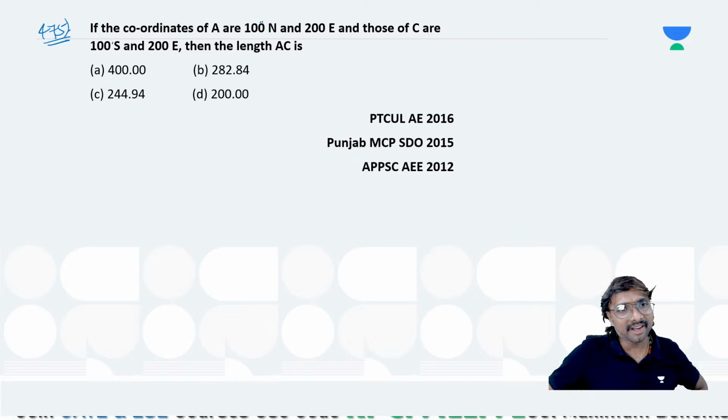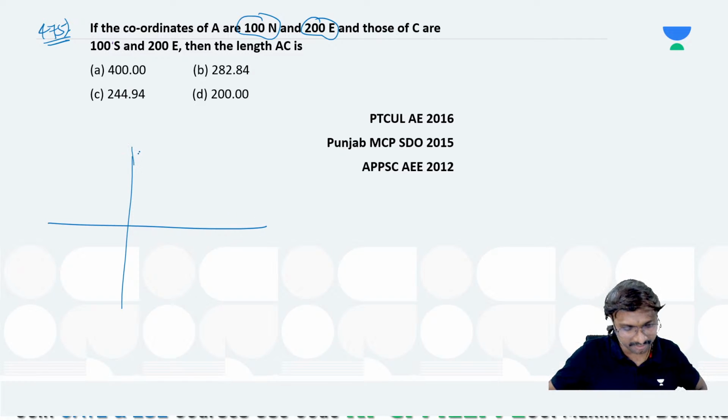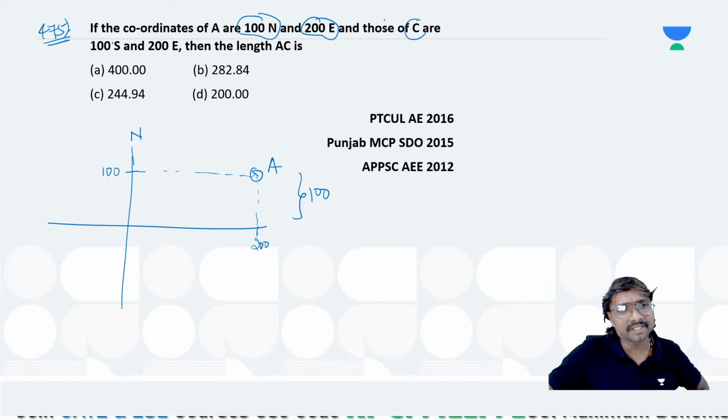If the coordinates of A are 100 meters north and 200 meters east, that means the coordinates of this A will be where they are. If we just observe this, this is your 100 meters north, and this is 200 meters east. This is your first point, A. These are the coordinates of this A. This horizontal is your 200, this vertical is your 100. And those of C are 200 east and 100 south, if you just observe.